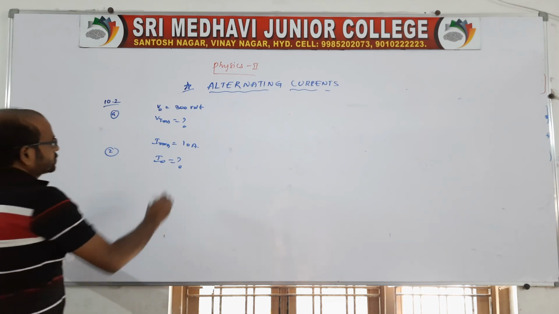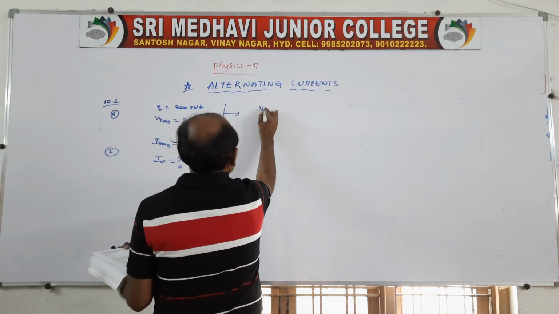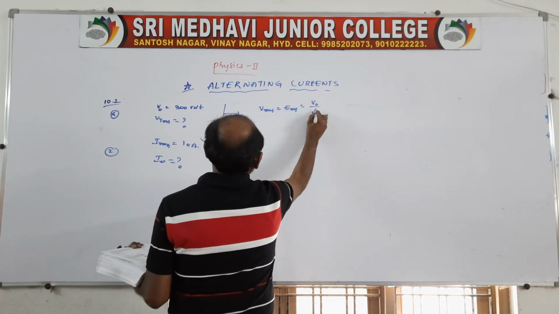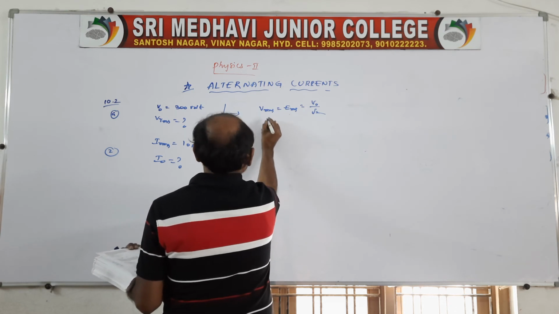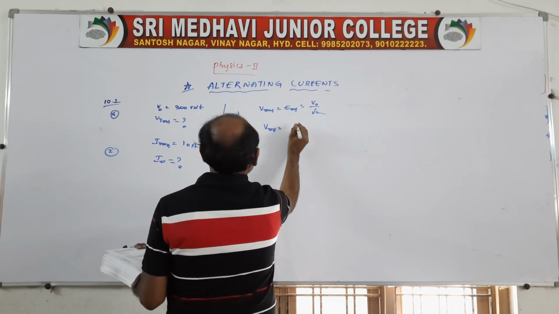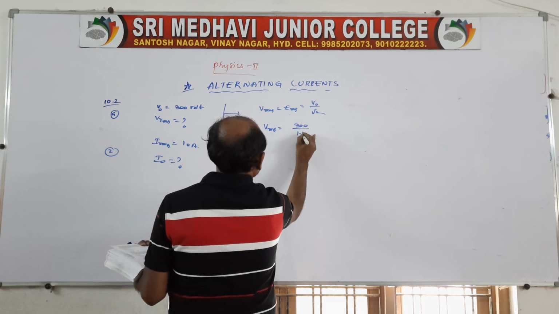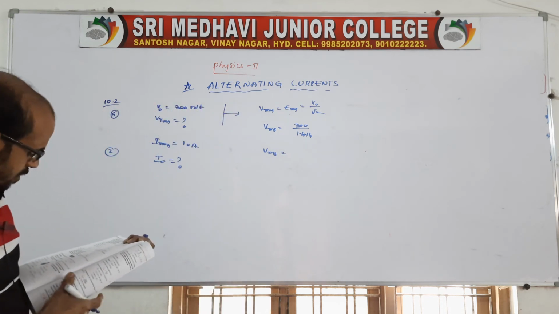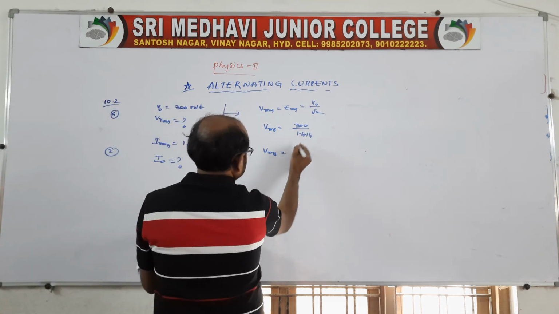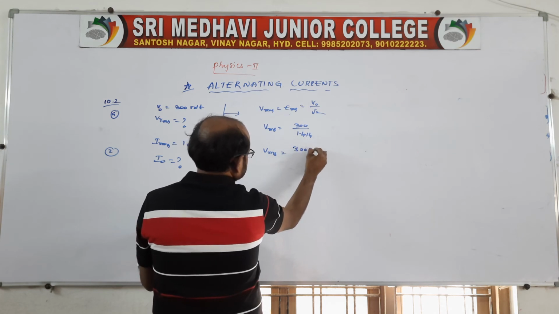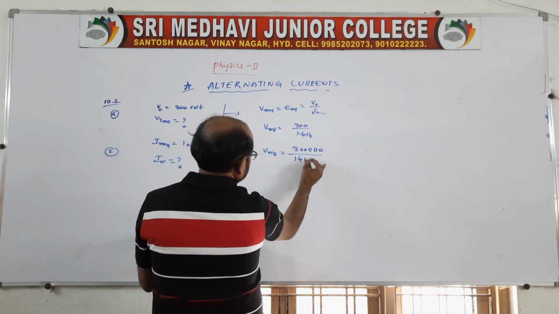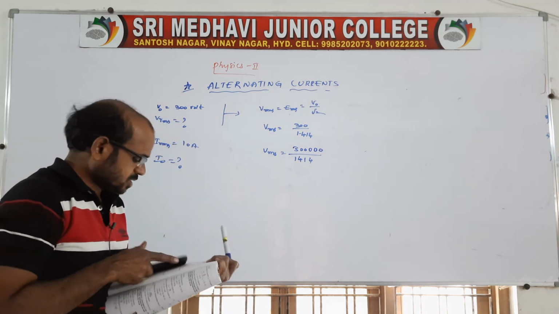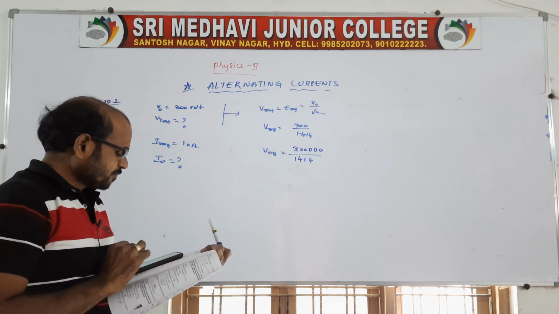So we know for the first question, V RMS, or E RMS, both will be the same, is equal to V naught by root 2. So V RMS is asked. Then V naught is 300 by 1.414, because that is the root 2 value. If I divide this 300, the three zeros will cancel and I take 1414.